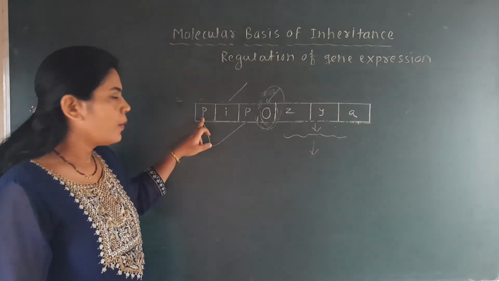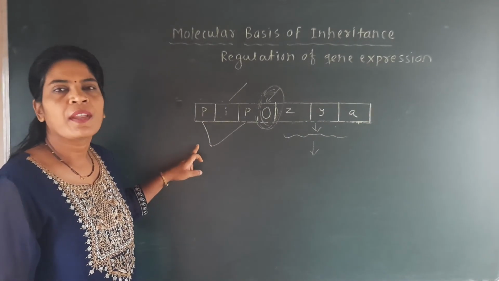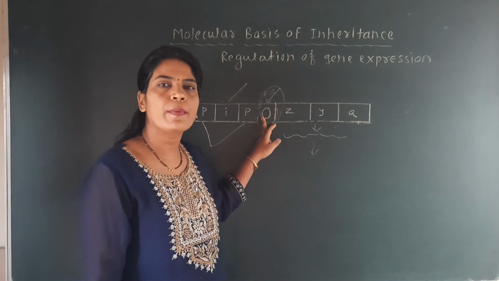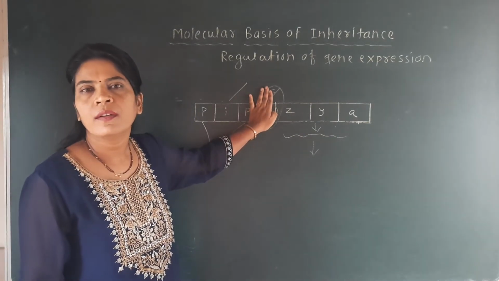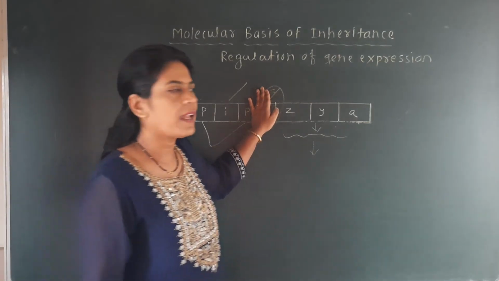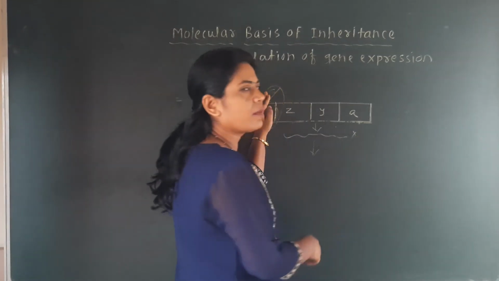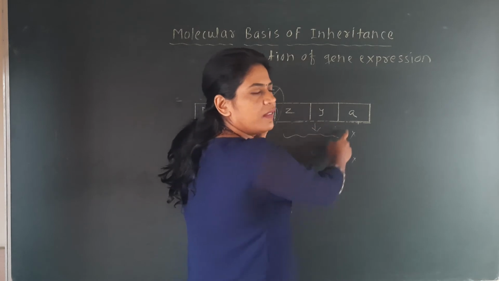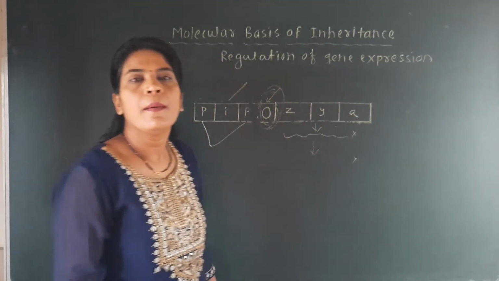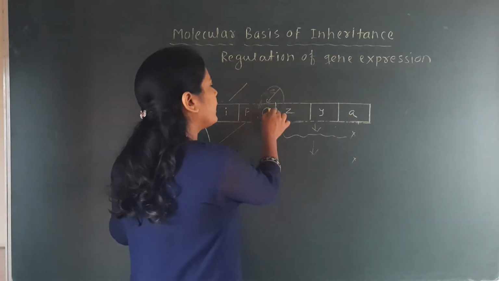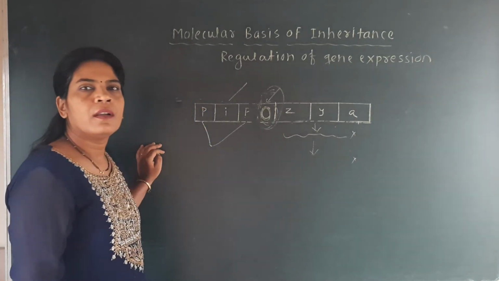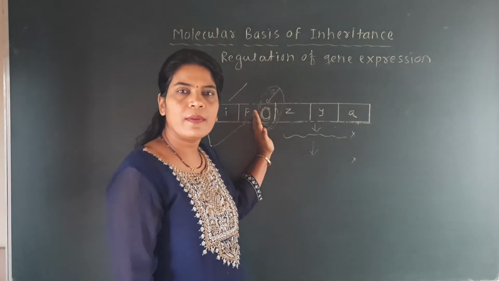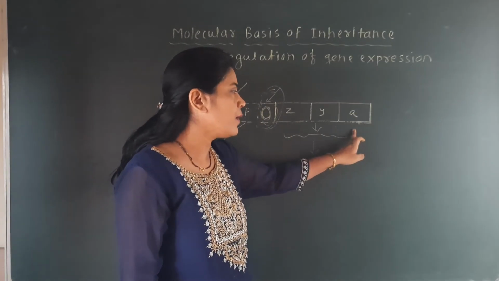And we have just seen how the operator is switched off and how it is switched on. When the promoter produces mRNA that produces the repressor protein, and this repressor protein binds to the operator, the operator gets blocked, it gets switched off. That's why there will be no mRNA formation, and no enzyme formation from the ZYA genes. But when this operator is free, then this operator allows RNA polymerase to form the mRNA molecule.